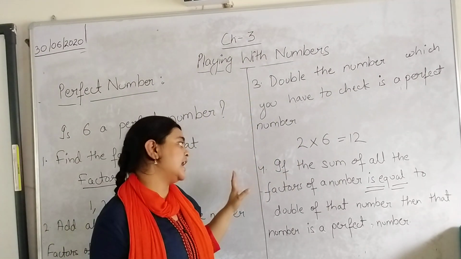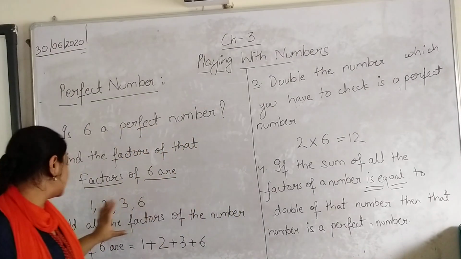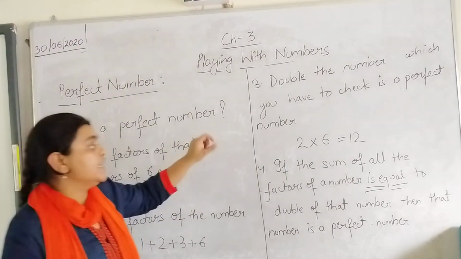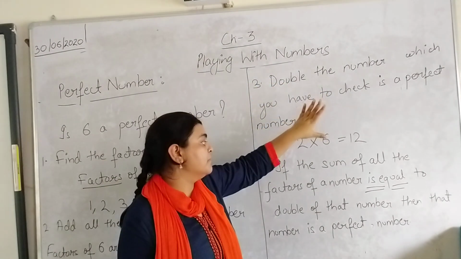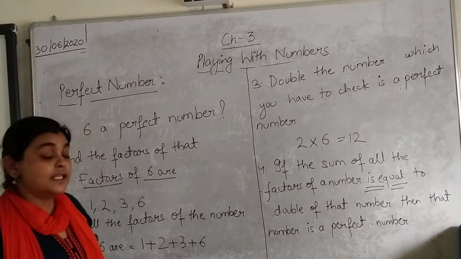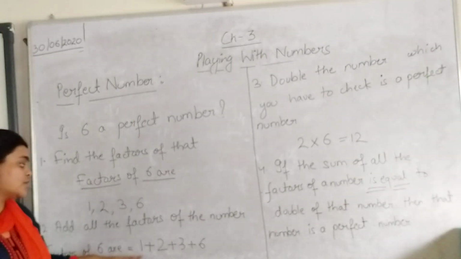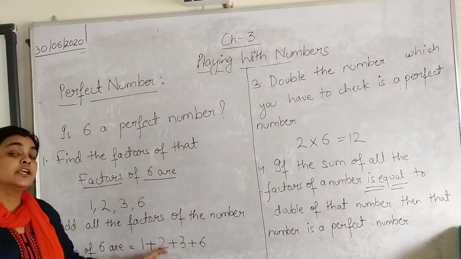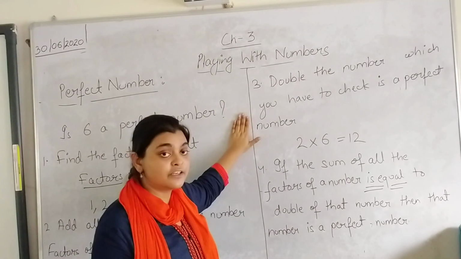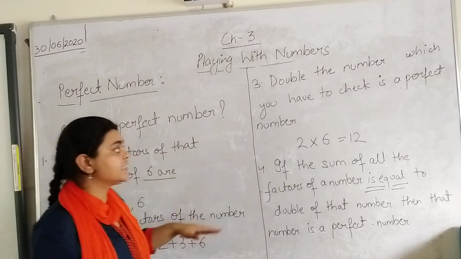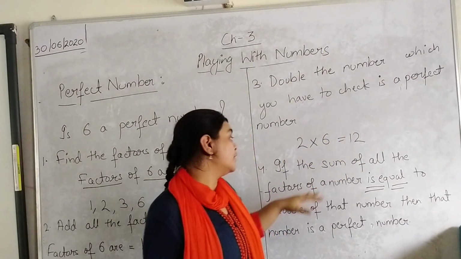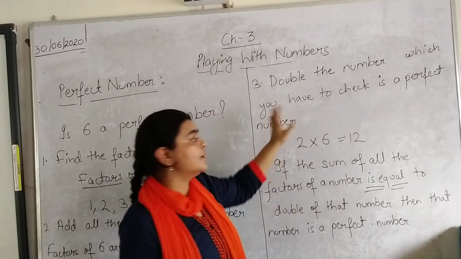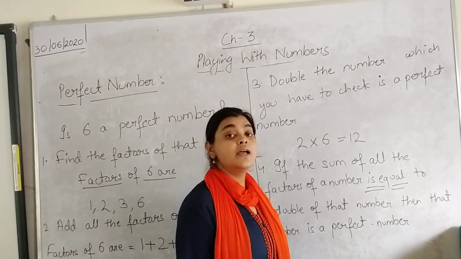And the fourth step says that if the sum of all the factors of a number is equal to double of that number, then that particular number is a perfect number. When we added all the factors of 6 separately, 1 plus 2 plus 3 plus 6, the sum is 12. In the third step, the number 6, when we doubled it, we got 12.